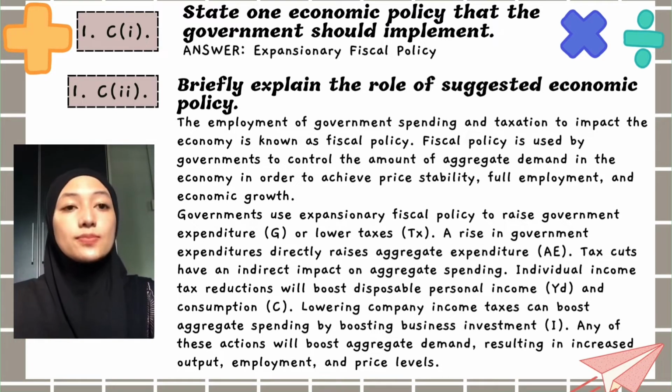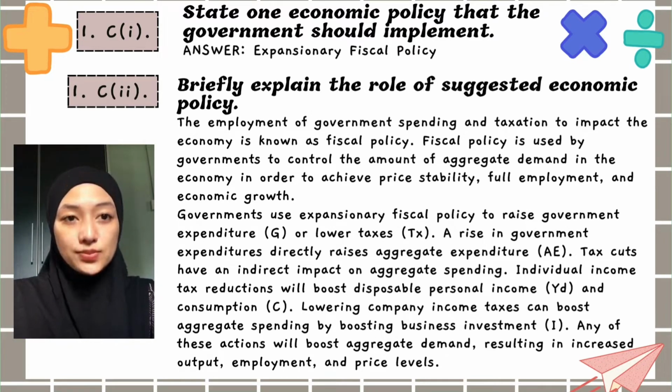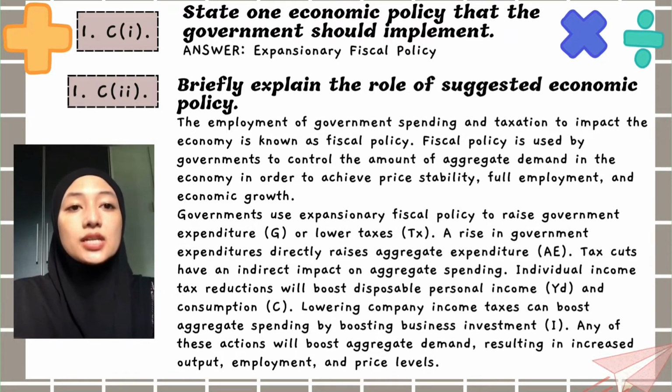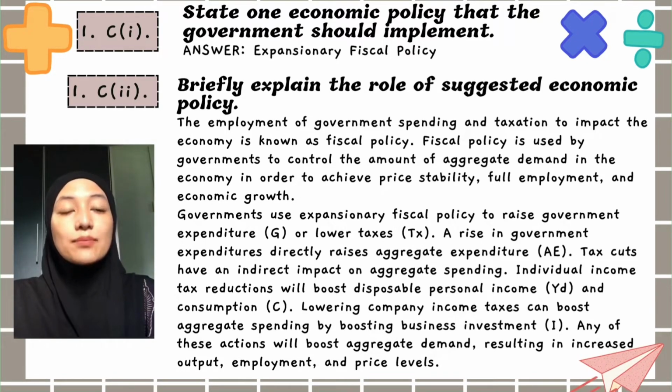A rise in government expenditure directly raises aggregate expenditure, AE. Tax cuts have an indirect impact on aggregate spending. Individual income tax reductions will boost disposable personal income, YD, and consumption, C. Lowering company income taxes can boost aggregate spending by boosting business investment, I. Any of these actions will boost aggregate demand, resulting in increased output, employment, and price levels.